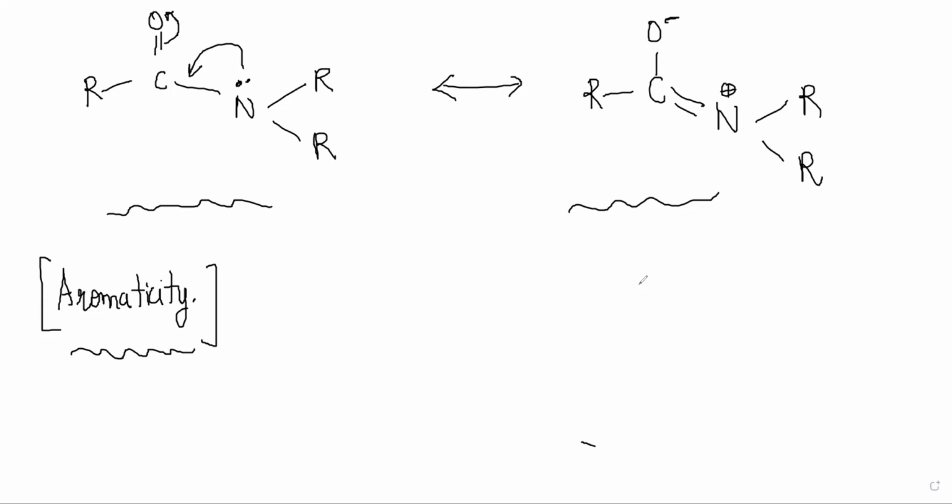The psi1, psi2, psi3, psi4, and so on. 6 molecular orbitals are formed, correct? So in these 6, if you have 6 electrons, only the bottom 3 are occupied, right? Which means it's completely a stabilizing influence. There is no anti-bonding that is occupied if there are only 6, correct?